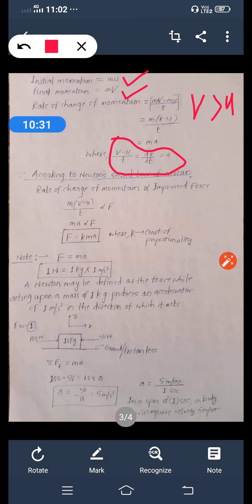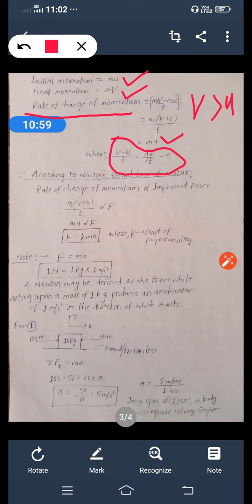And what is a? Acceleration. We can write it in a mathematical way as change in velocity divided by change in time. So put dv by dt, which is v minus u divided by t, equal to a here. So what do you get? Rate of change of momentum is equal to mass into acceleration.